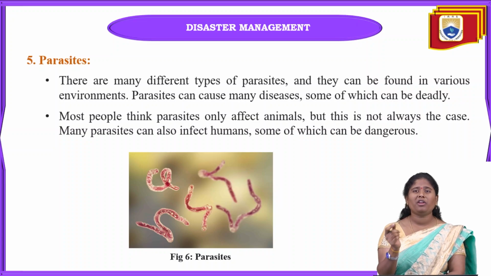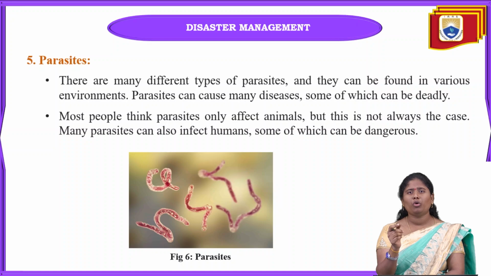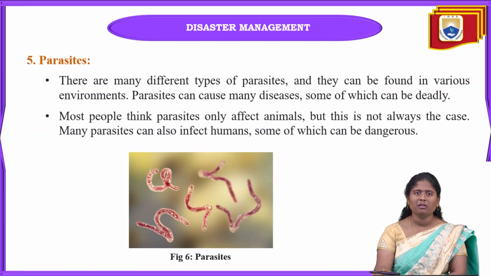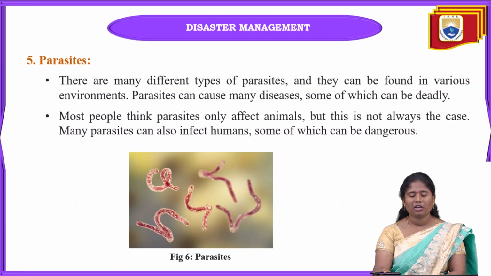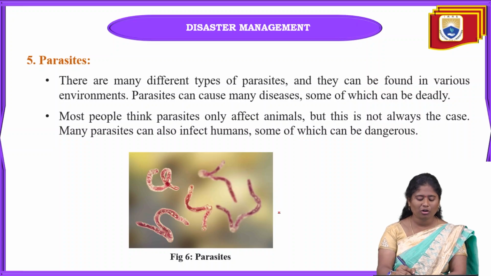Some may be very nano in shape, some may be micro in shape. Some people may think that these parasites will affect only animals, but that is very much false. Remember this, these parasites can also affect humans, which is very dangerous to the human body. They can also cause different types of diseases. Here is a picture of parasites.